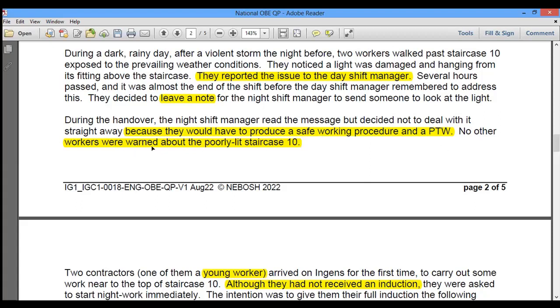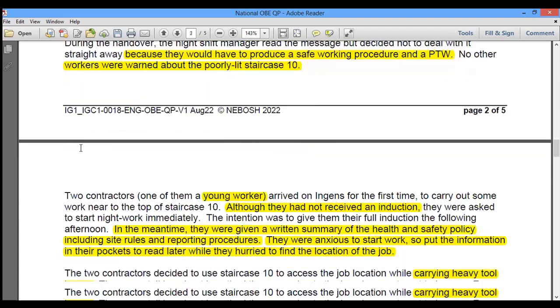No other workers were warned about the poorly lit staircase 10. There is another management failure. The night shift manager didn't inform the workers about the unsafe situation of poor lighting in staircase 10. And remember, the poor condition at staircase 10 is also a management failure. And not informing the workers regarding the unsafe situation is also a management failure.